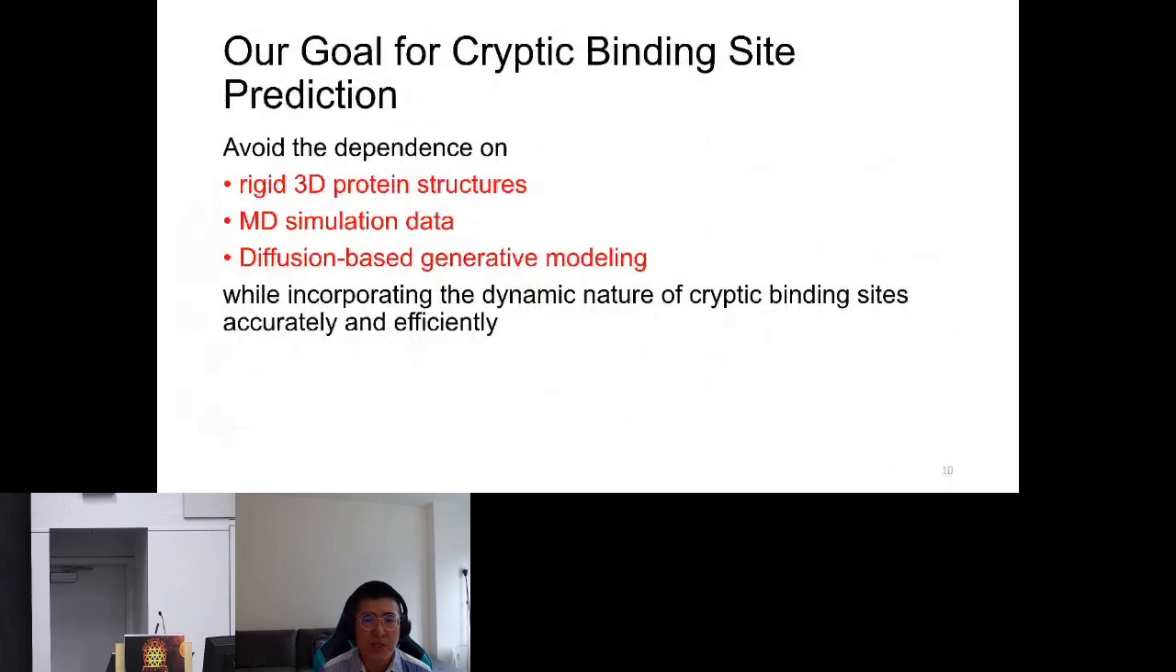To address the aforementioned limitations, we set the following goals for cryptic binding site prediction. We seek to avoid the dependence on rigid 3D protein structures and diffusion-based generative modeling, as well as the MD simulation data, while incorporating the dynamic nature of cryptic binding sites accurately and efficiently.